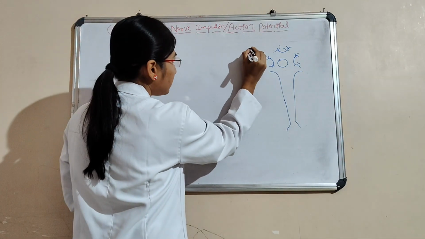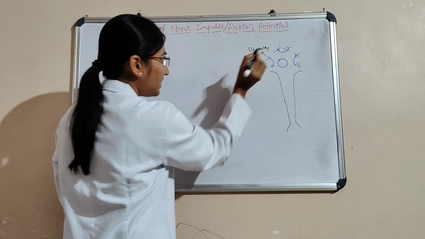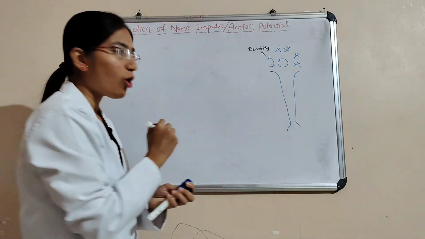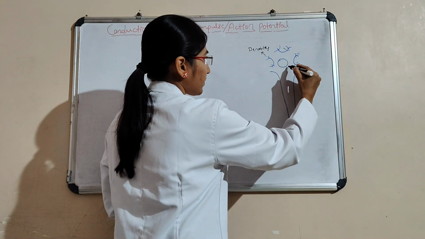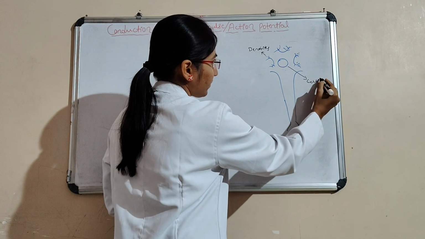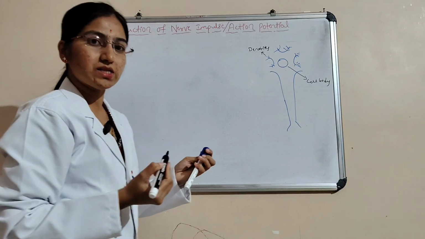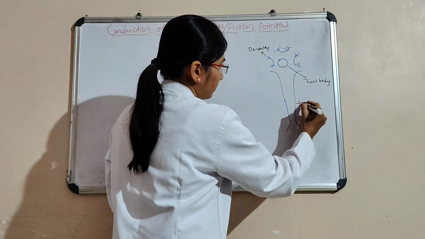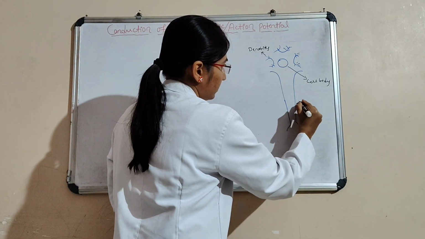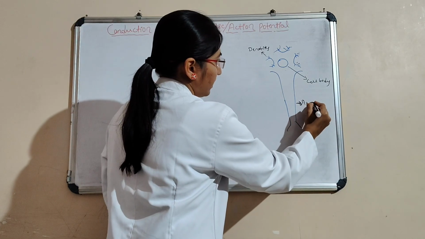The first part is the dendrites, then the cell body, and the third part is the axon.